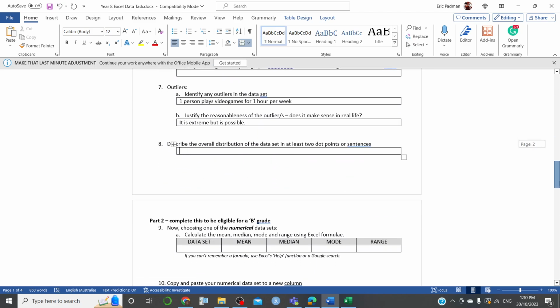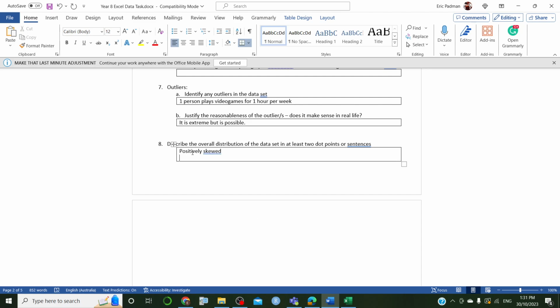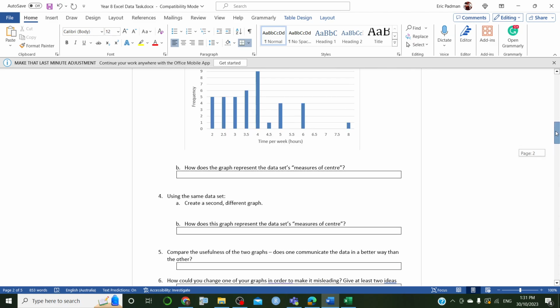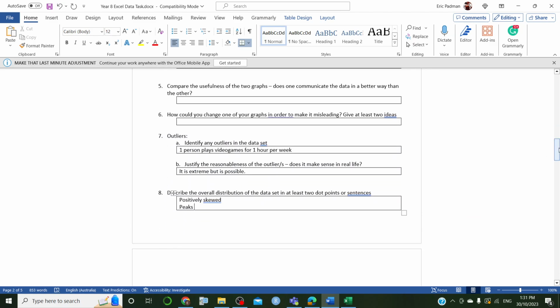Otherwise, I think that's fine. All right, so I'm going to say positively skewed. And it peaks. All right, so where's the highest modal class is 4. And because these are all particular values, we can say that's the mode.